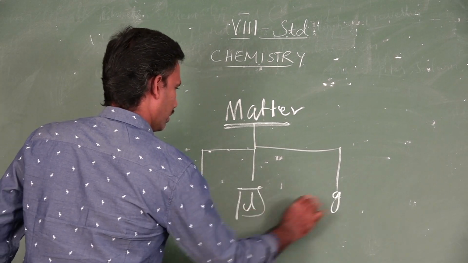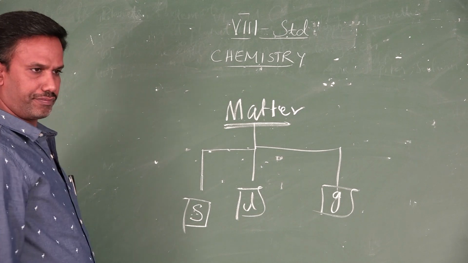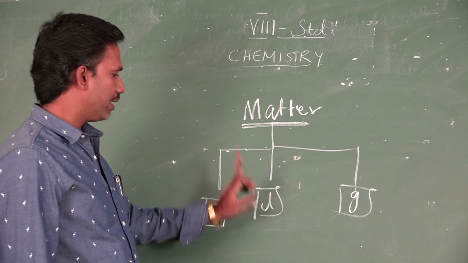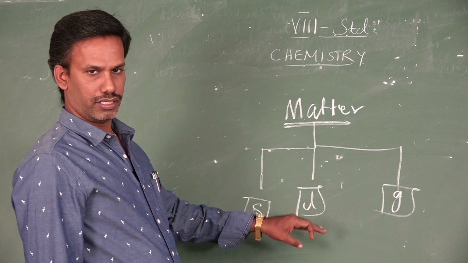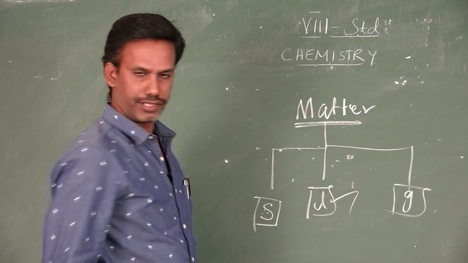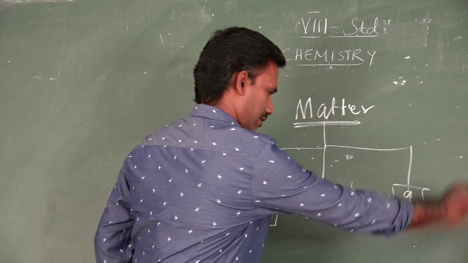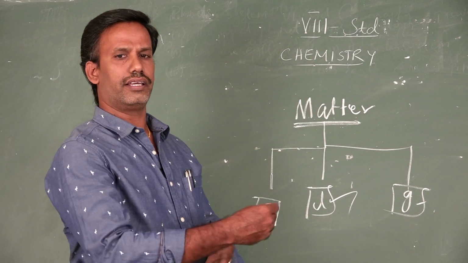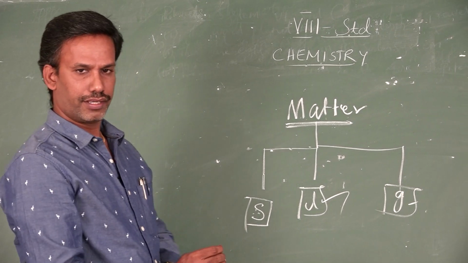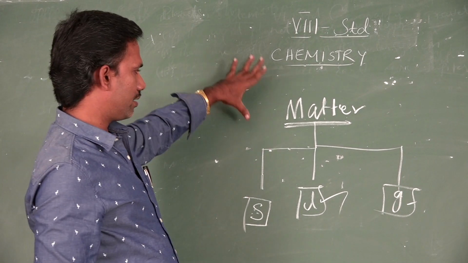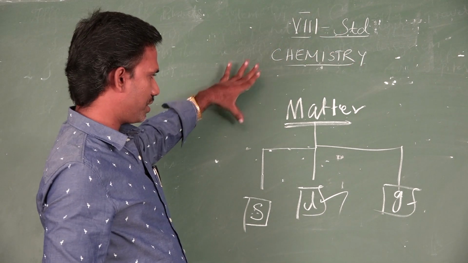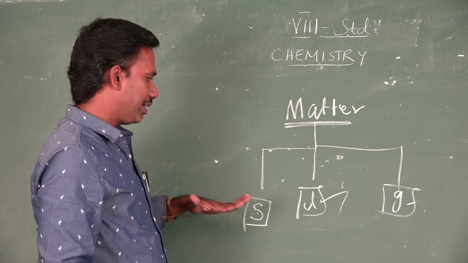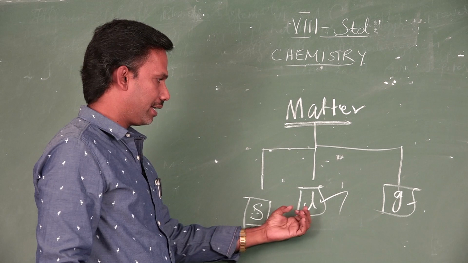We have a lot of examples for solid matter. Pencil, pen, stone, sand, everything comes under solid matter. All types of liquids, water, oil, everything come under liquid matter. And gases: the air we inhale, hydrogen, nitrogen, oxygen are also examples of gaseous matter. So matter which occupies space and has definite mass is called matter, and it is classified into solid, liquid and gases.